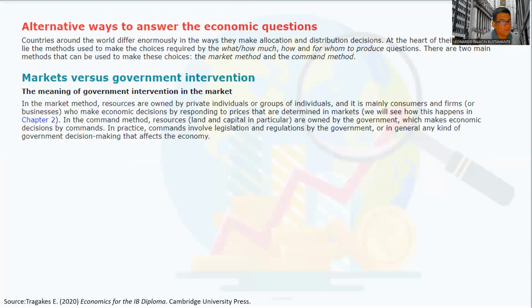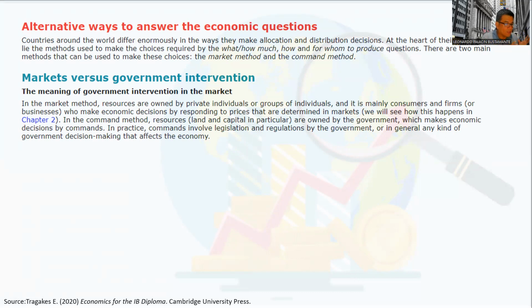So let's start with the first one, markets versus government intervention. This is a dispute between the 2 most predominant methods of making decisions. In the market methods, resources are possessed by private individuals, groups of individuals, that is, companies, okay? And well, consumers and firms. They are the ones who make economic decisions by responding to prices that are determined in markets. We are going to see more of that in chapter 2.